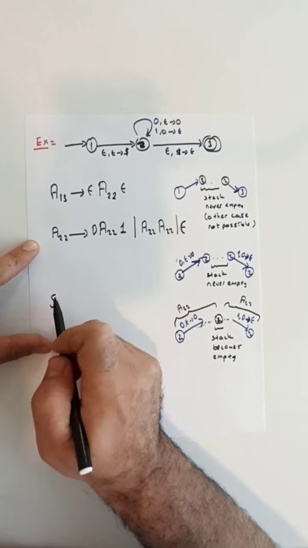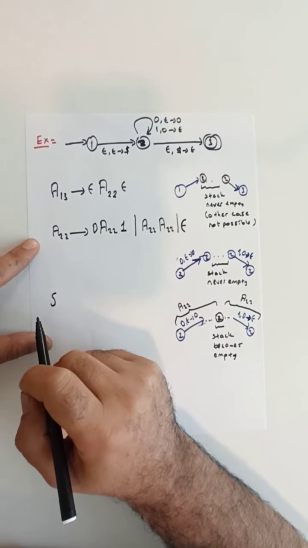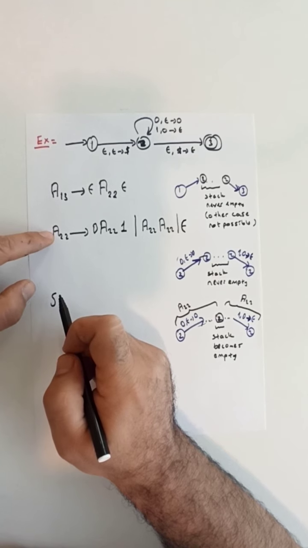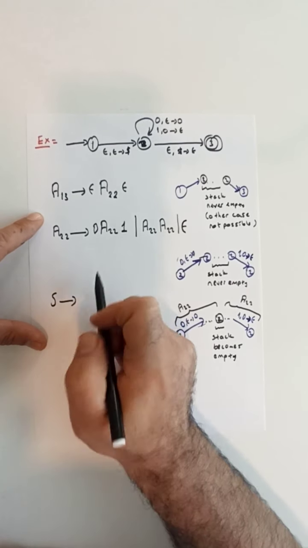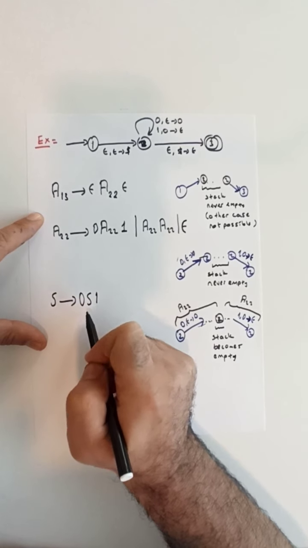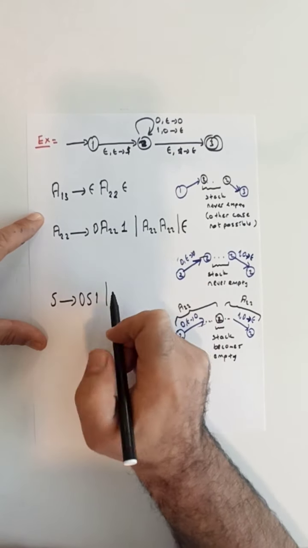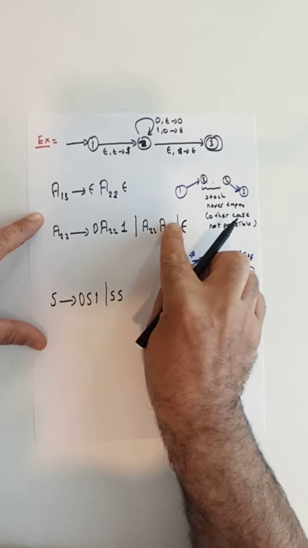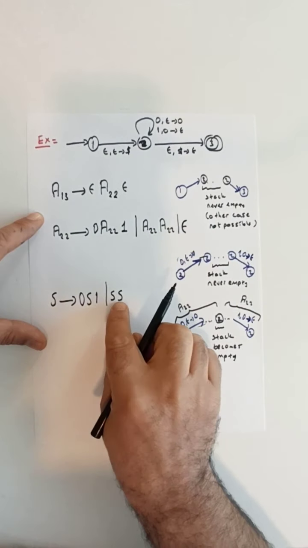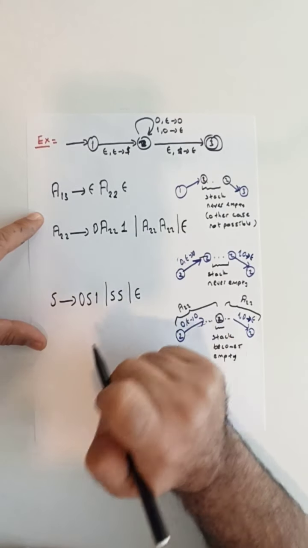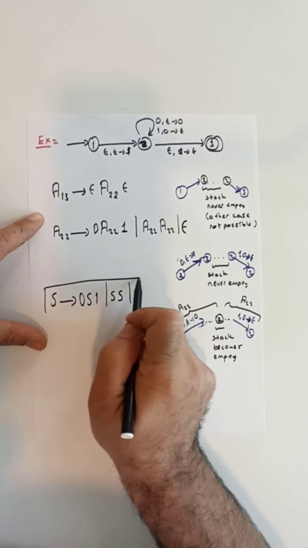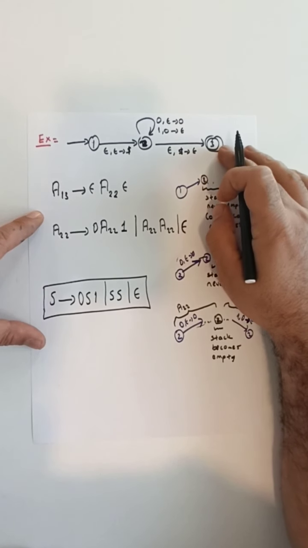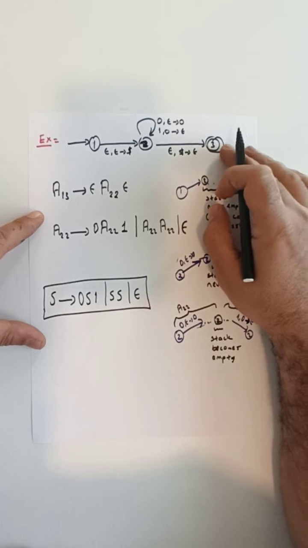So the simplified version of this grammar, using our traditional notation for the starting variable S, will simply replace this A22 in here. S will give rise to 0S1 corresponding to this first rule, and SS, so since S replaces A22, there's a rule that says S can generate SS, and finally S will generate epsilon. So this will be the context-free grammar that is equivalent to the given input PDA.